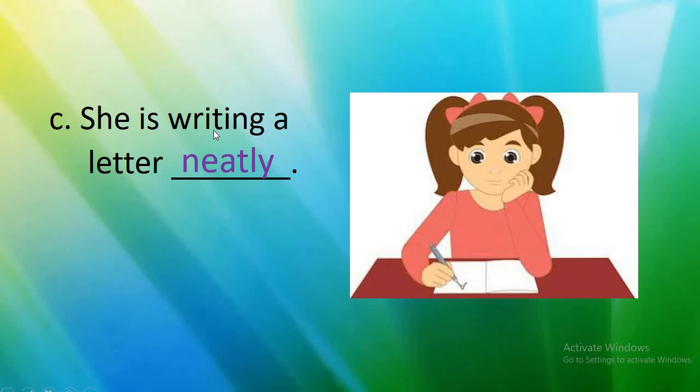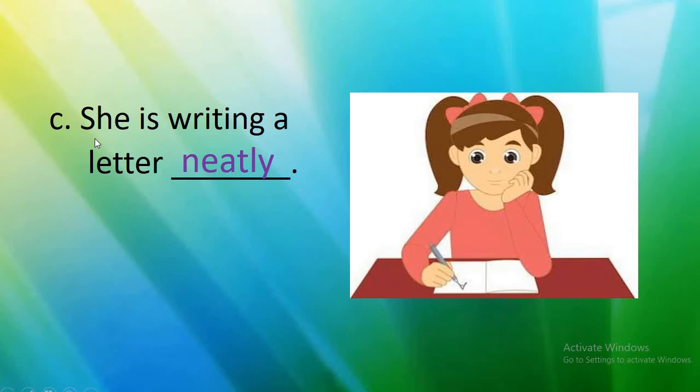She is writing a letter neatly. How the action happens? So action happens neatly. Writing is an action word. So neatly tells us more about the writing. Understood? So it describes the doing words. Ly words describe doing words.